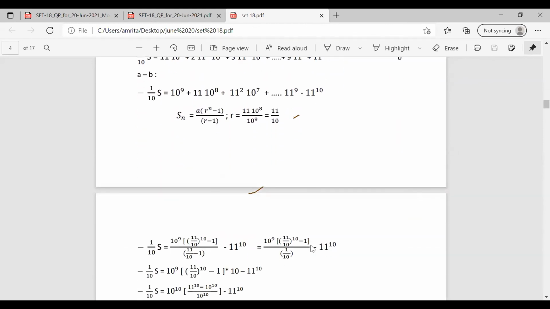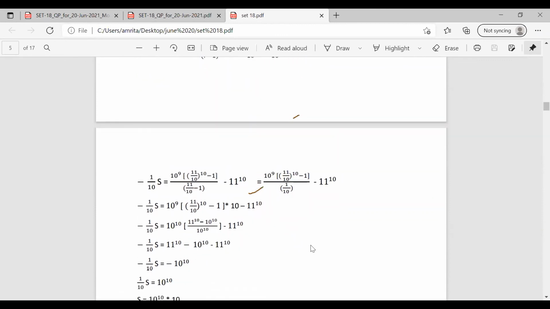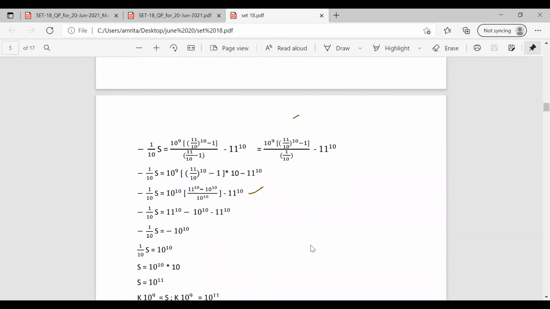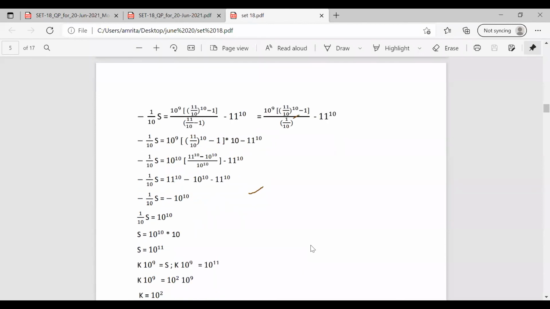Now substituting in the equation, the first term is 10 raised to 9, r is 11 by 10, and the total number of terms n is 10. So 10 raised to 9 into (11 by 10 whole raised to 10 minus 1) by (11 by 10 minus 1). Solving this, we can find the value of S. We got S as 10 raised to 11. But we only named the expansion as S, and we know that S is equal to 10 raised to 9 into k. So S is 10 raised to 11, which equals k into 10 raised to 9.